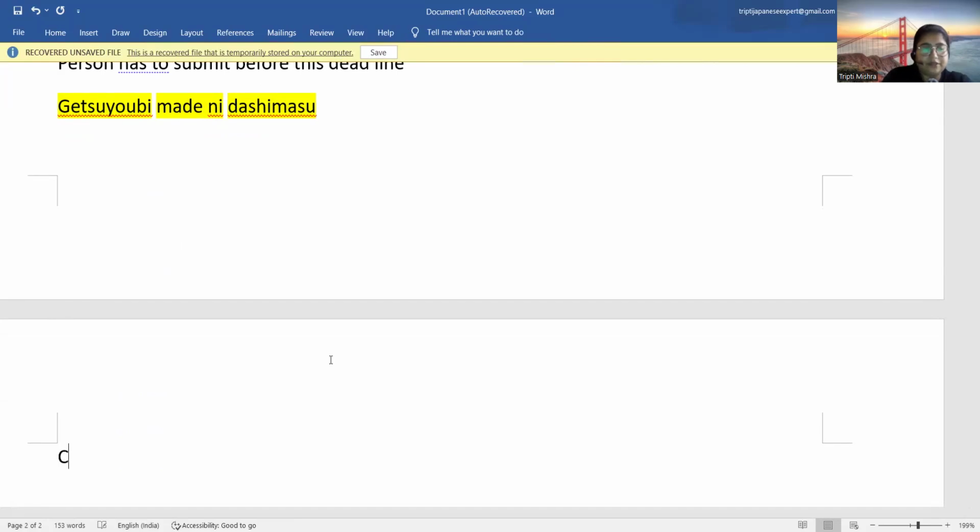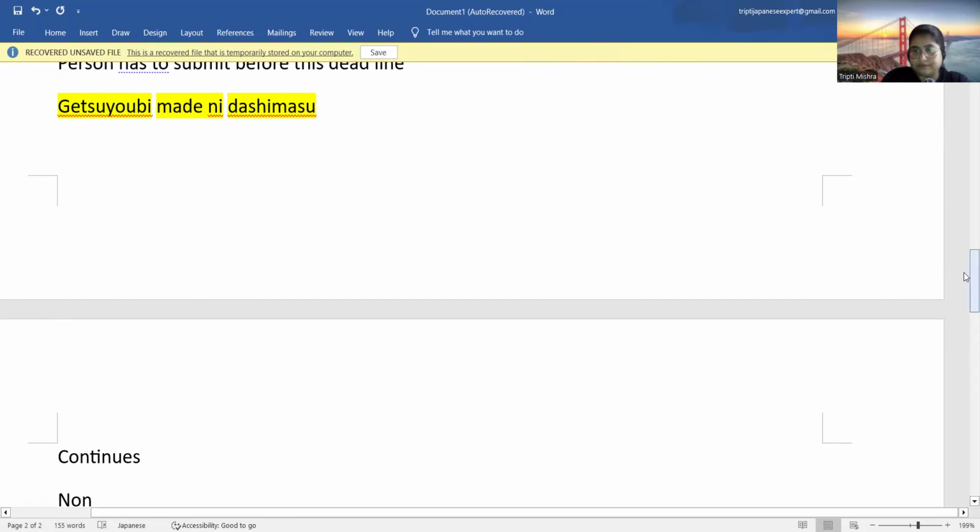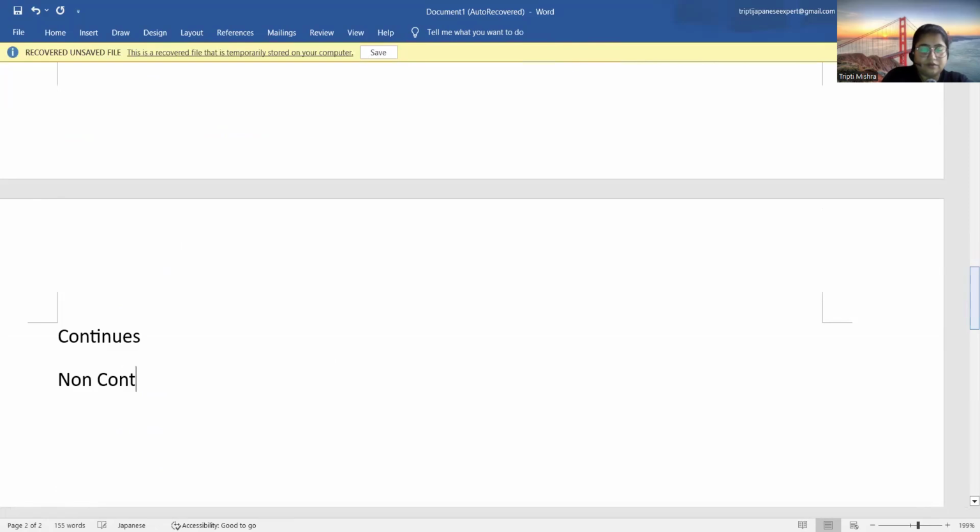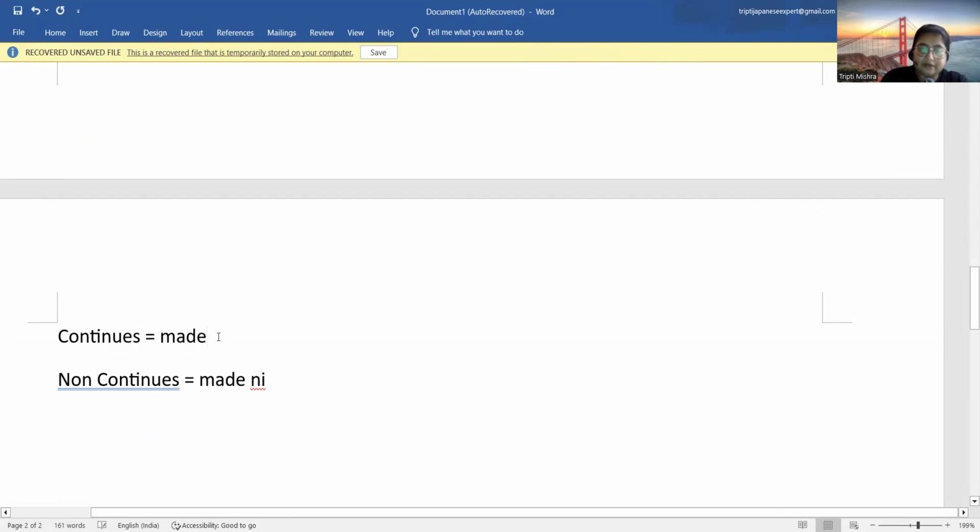Now, I will summarize what I have taught you. Today we studied continuous and non-continuous action. If the action is continuous, we will use made. If the action is not continuous, we will use madeni. What is made? That the action has continued till this time.